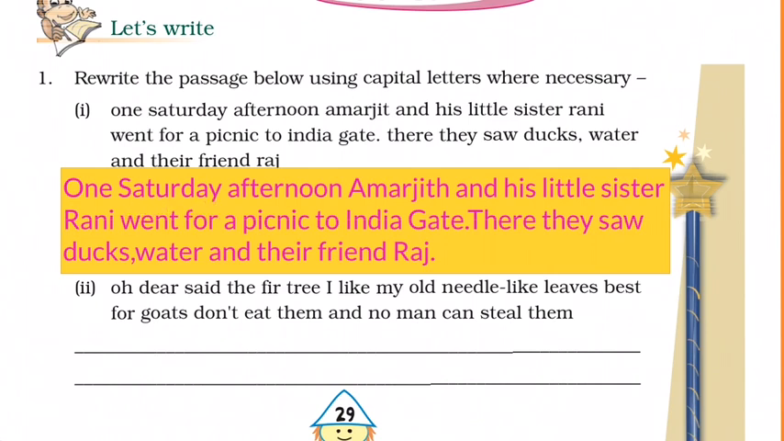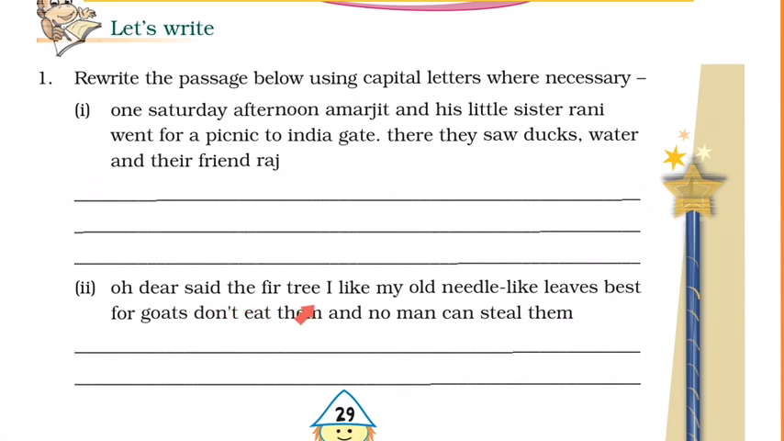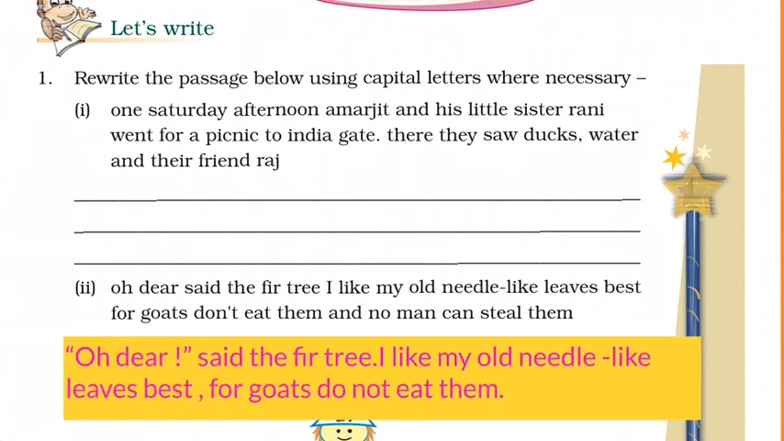Next question. "Oh dear," said the fig tree, "I like my old needle-like leaves best, for goats don't eat them and no man can steal them." Again I have written the answers. Just observe the statement. Look at this exclamatory mark. Why have I inserted an exclamatory mark here? Because "oh dear" conveys the emotion. So I have inserted an exclamatory mark here.